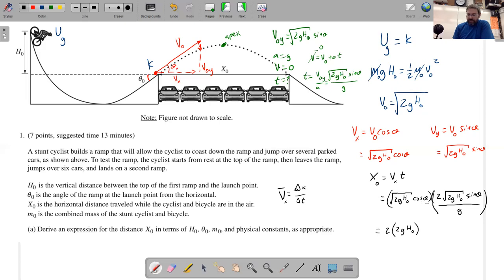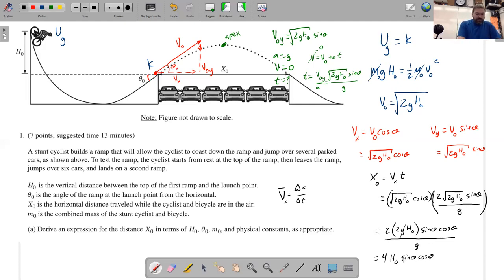And then we have a sine theta and a cos theta, and that's all over g. So one more step of simplification: 2 times 2 is a 4, these g's cancel out. 4 h naught sine theta cos theta. And I think that that would be an acceptable derivation.